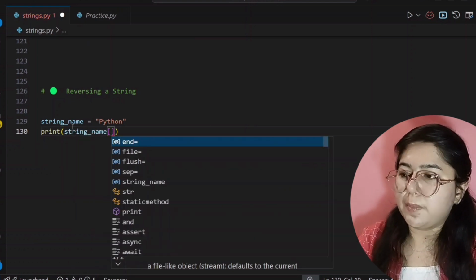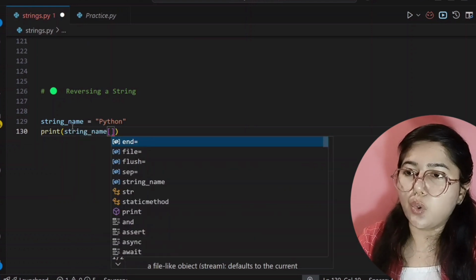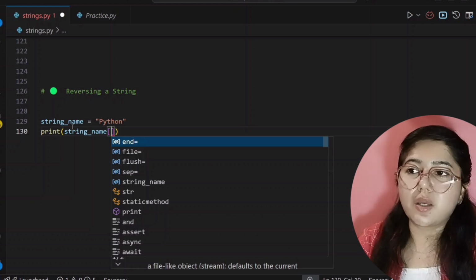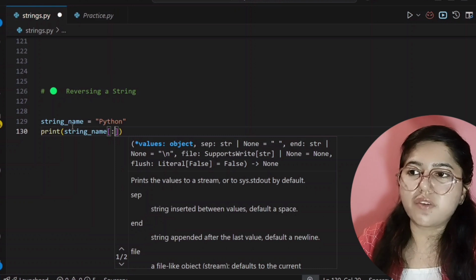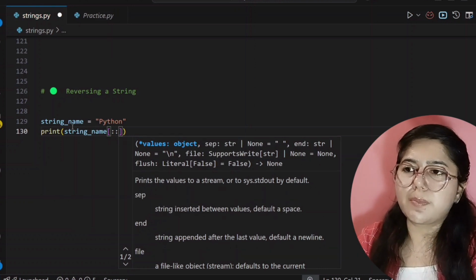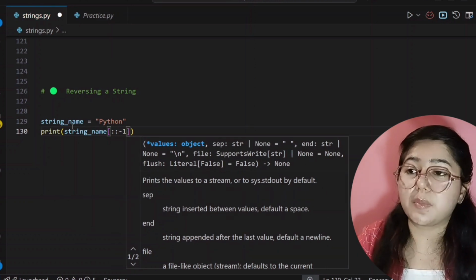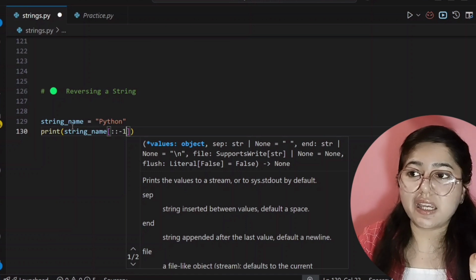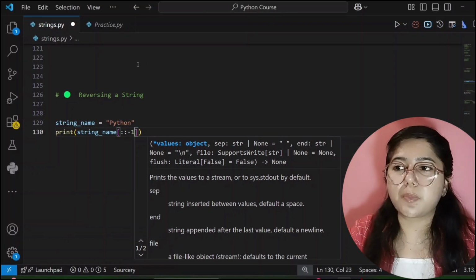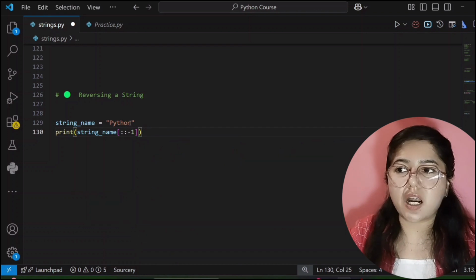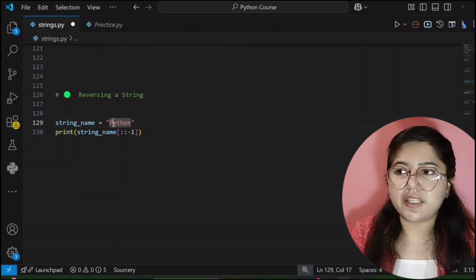Then watch carefully here. You have to write two colons here. One colon you write when you want to give a starting point and ending point for slicing. Here you have to give two colons and then you will write -1. What does this -1 mean? -1 means that it will start printing from the last index. It will start from here. From N it will print N, then O, then H, then T, then Y, then P.